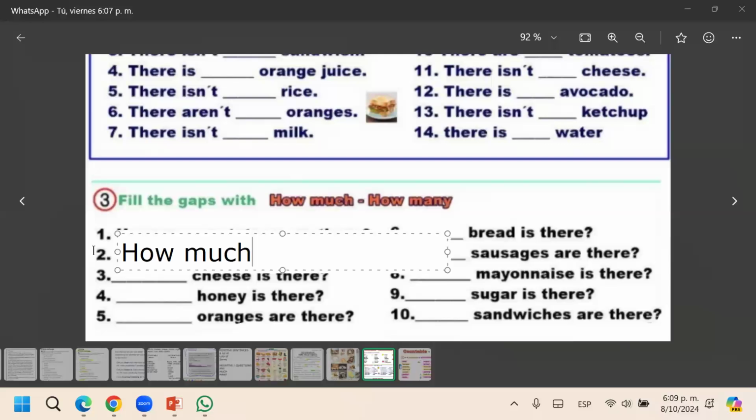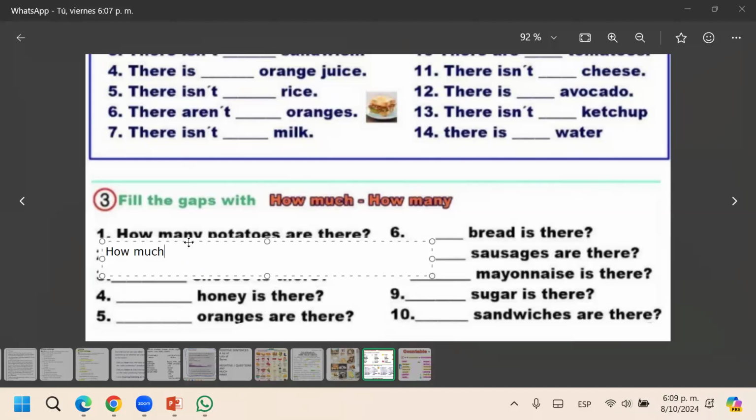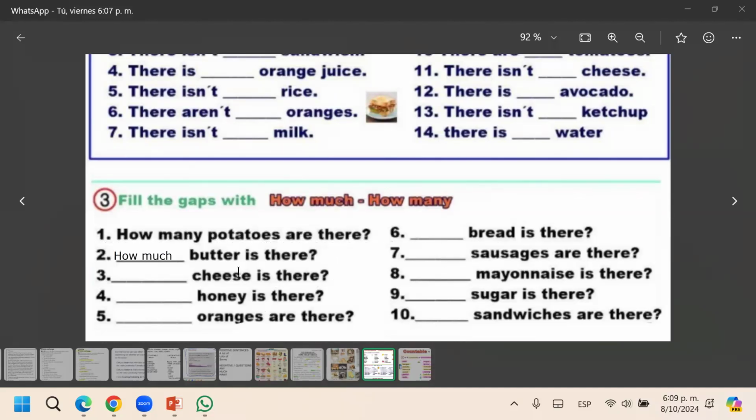Let me see. How much? Here. How much? Because butter is uncountable. So here, I'm going to highlight it. How many is for countable, like for example, how many potatoes? And how much would be for uncountable, like for example, how much butter? This much butter. Cheese. I said cheese is how much? How much, because cheese is uncountable. Honey. How much? Honey is uncountable. It's a liquid.